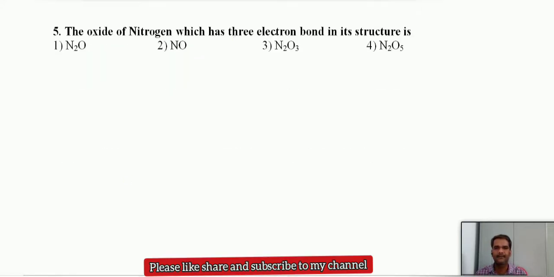The oxide of nitrogen which has a 3 electron bond in its structure is nitric oxide. Nitrogen double bond oxygen, and we know nitrogen has 5 valence electrons. Of that 5, 2 can form the bond, but the second bond can form with 3 electrons instead of 2 electrons. This is for nitric oxide; the remaining cases are common. This also you should remember.